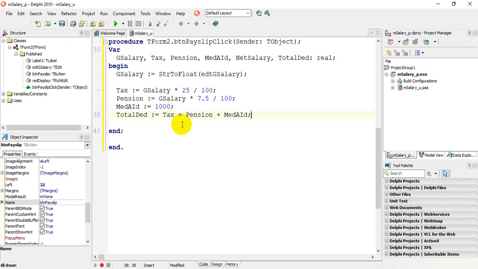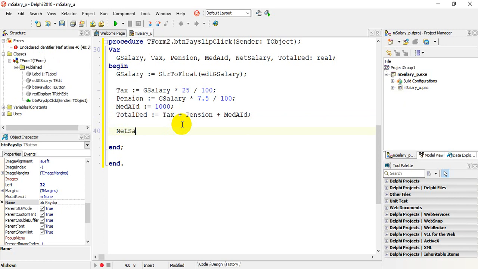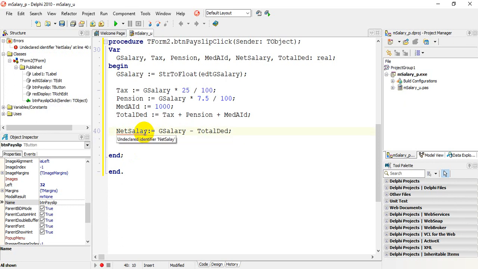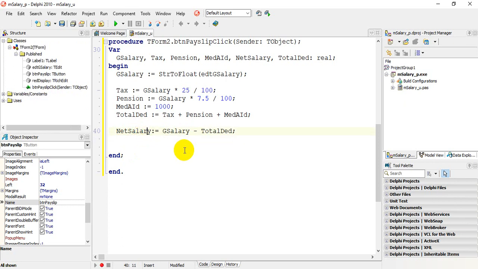And now we have our total deductions. To calculate the net salary, net salary will be assigned your gross salary subtract your total deductions, which we've done. So we've done all our processing. I have a spelling error. Net salary, once again I missed out the R, and we're going to bring in the R, and we have net salary.